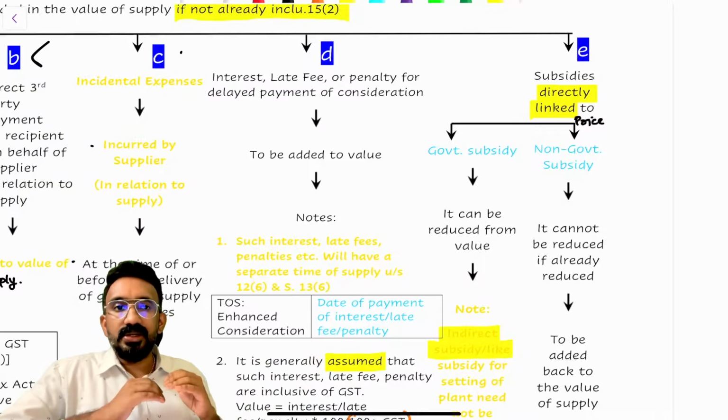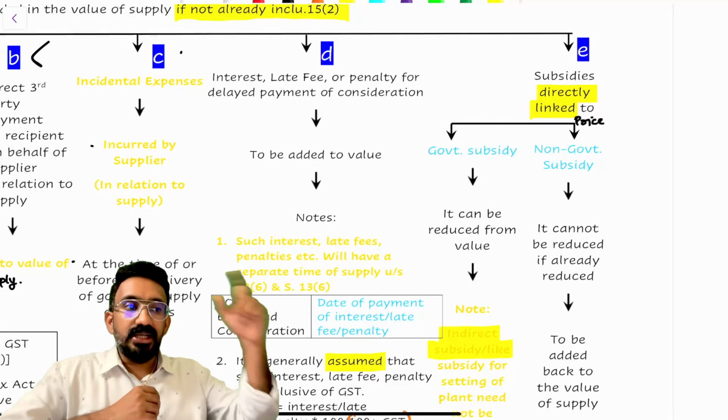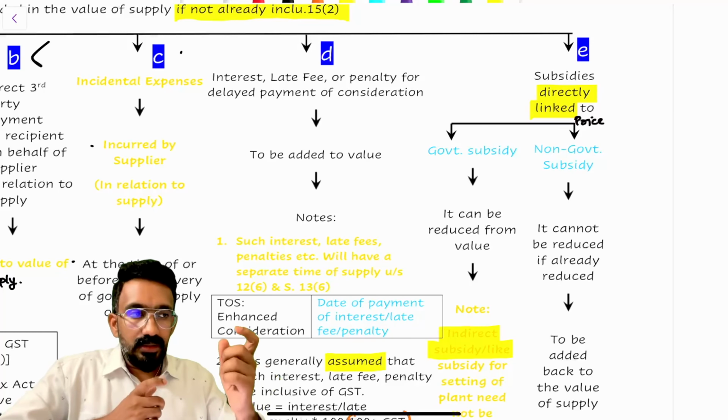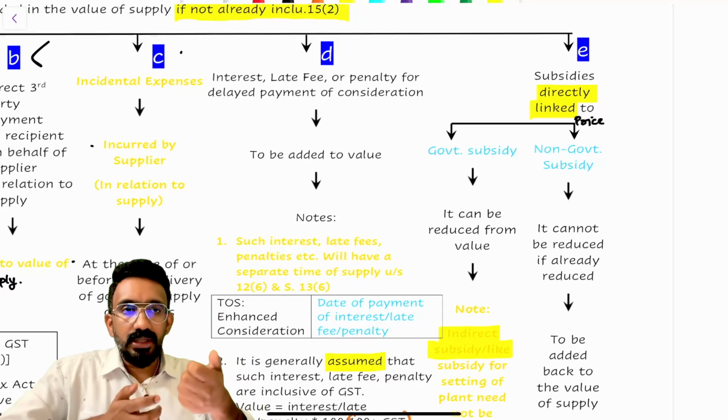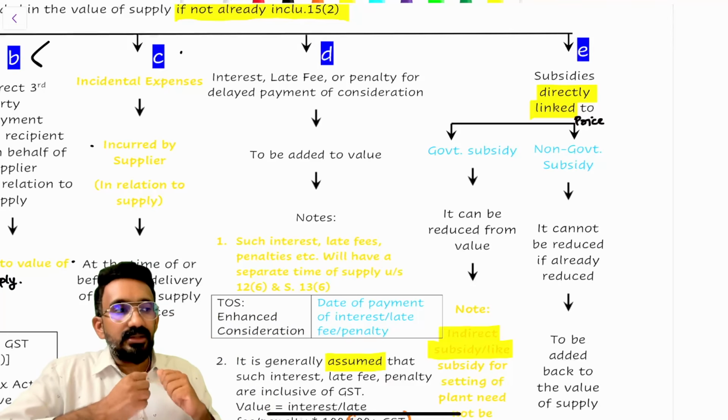So if 2 lakh is the price at which the seller sells, the customer gets it for 1,20,000. 80,000 is provided by the government to this seller, right? I paid 1,20,000 to the EV scooter company, and 80,000 is paid by the government. So 2 lakh is what is collected as value by the seller.